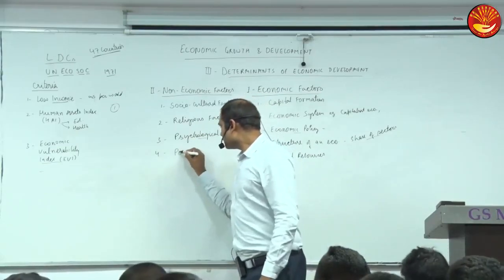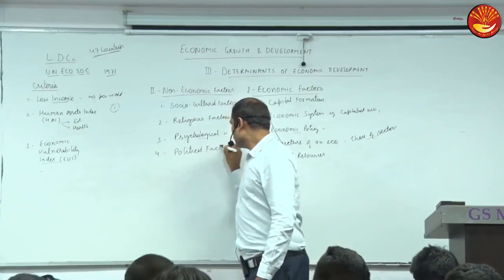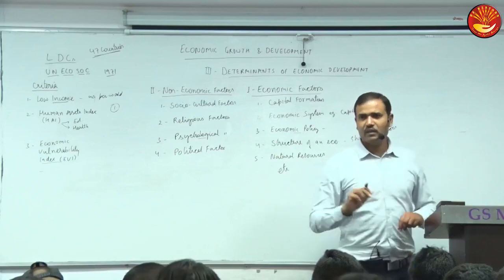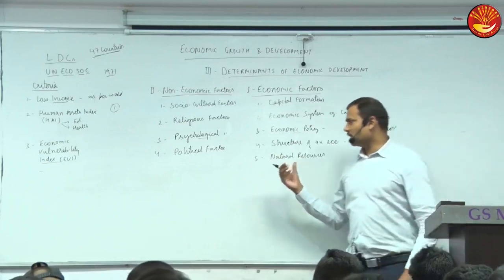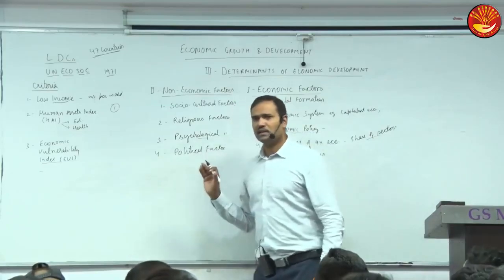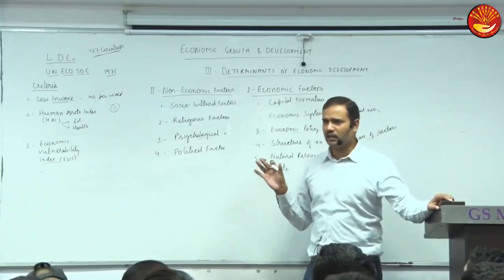Other is political factors, like type of government, democracy or dictatorship, level of decentralization, political stability. Even Professor Amartya Kumar Sen's studies have shown that decentralization and democracy are effective in enhancing the level of well-being.